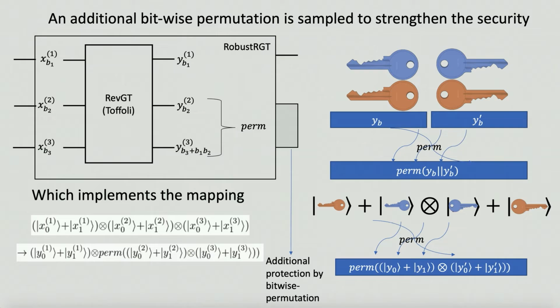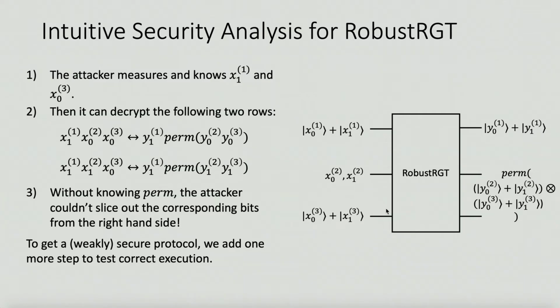With this construction, the client can actually save the cost of preparing one input gadget. Let's see this diagram. The client will prepare one robust reversible garbled table. For the input part, for 2 of the input wires, the client uses an input gadget. And for the second wire, the client will simply provide the description of these two keys to the server, and ask the server to prepare the gadget. And on the output part, the server can use this information to map this input gadget and input keys to this output state.